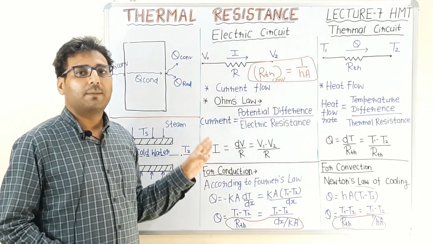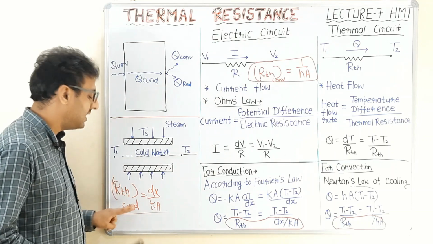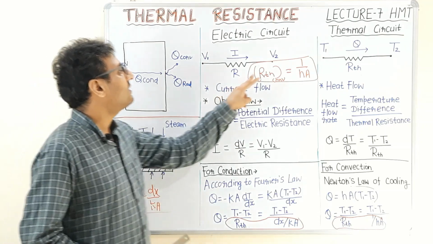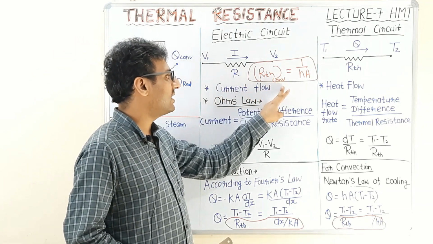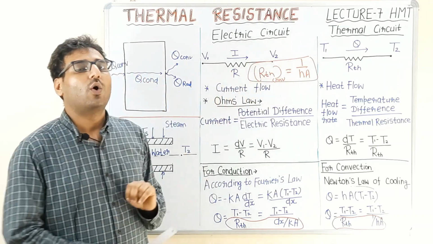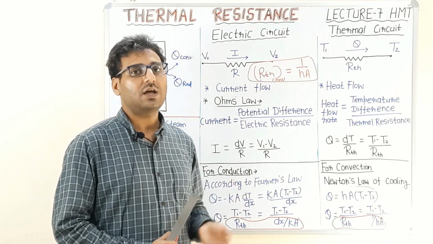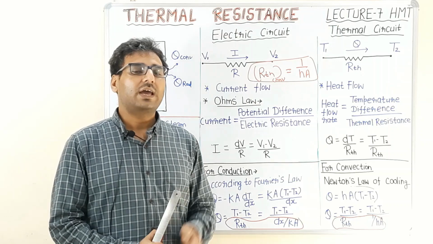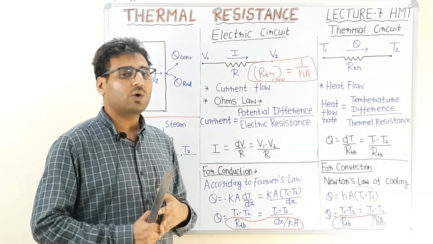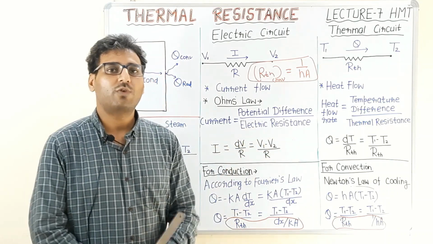Conclude this lecture with the statement that thermal resistance for conduction is equal to dx by Ka, and thermal resistance for convection is equal to 1 upon hA. Now we are not going to discuss the thermal resistance for radiation in this lecture, because there is a separate lecture on electric analogy in which we will discuss the thermal resistance in radiation in detail. Okay, so we will stop here.